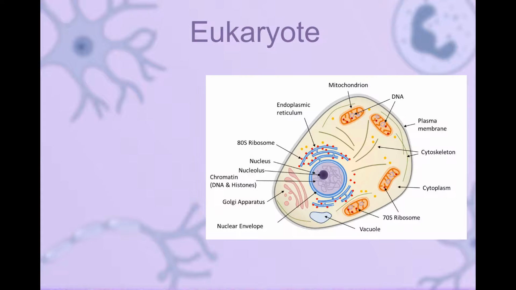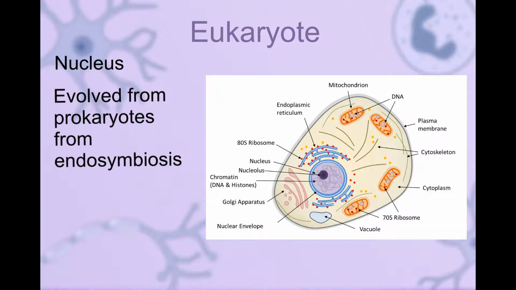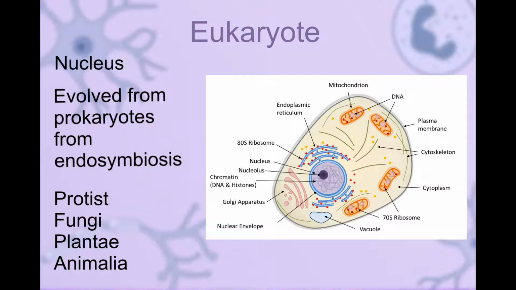Eukaryotic cells, on the other hand, have a nucleus. They have a more complex structure and are believed to have evolved from prokaryotic cells through endosymbiosis. Eukaryotic cells are compartmentalized by membrane-bound structures, the organelles, that perform specific roles. Eukaryotes can be divided into four distinct kingdoms: Protista, fungi, plantae, and animalia.